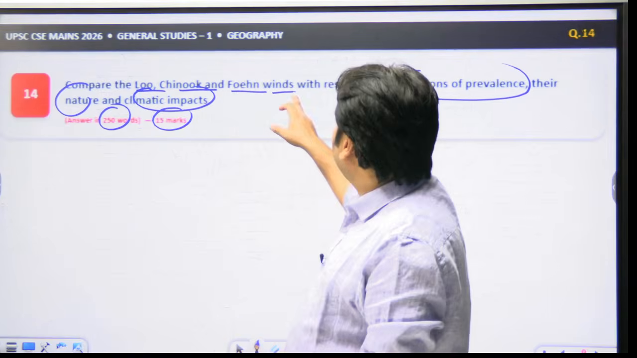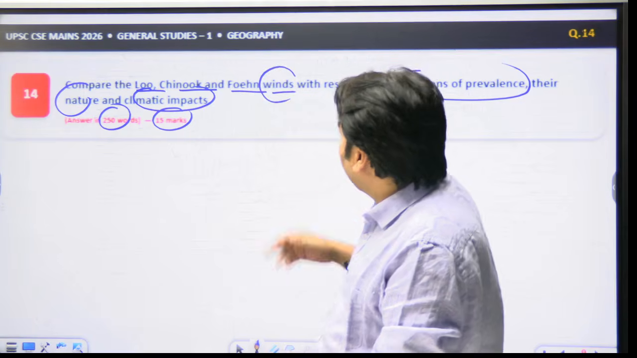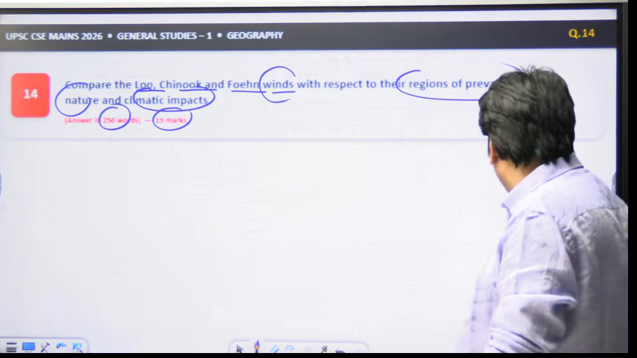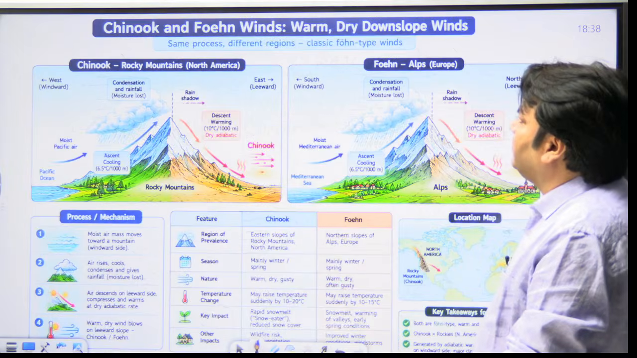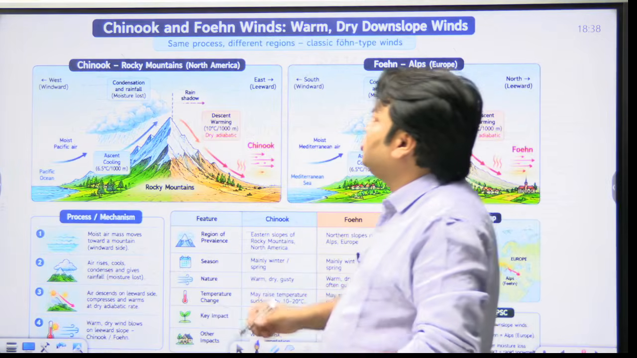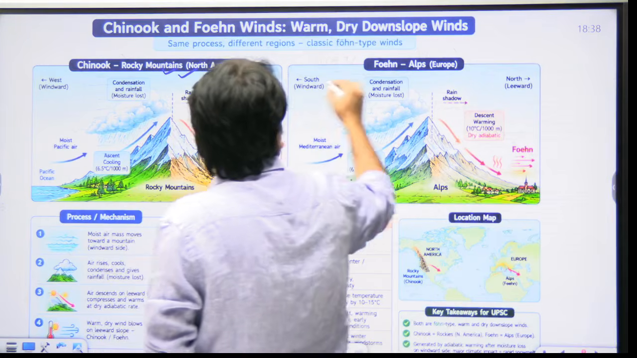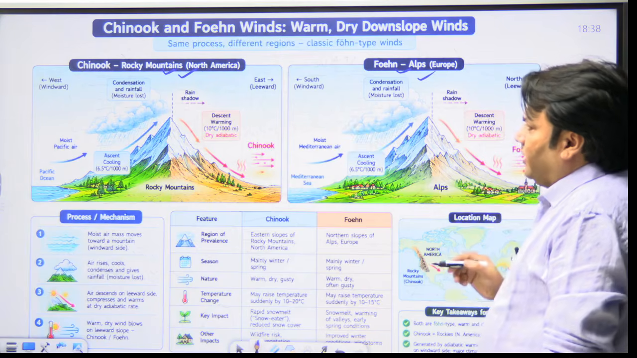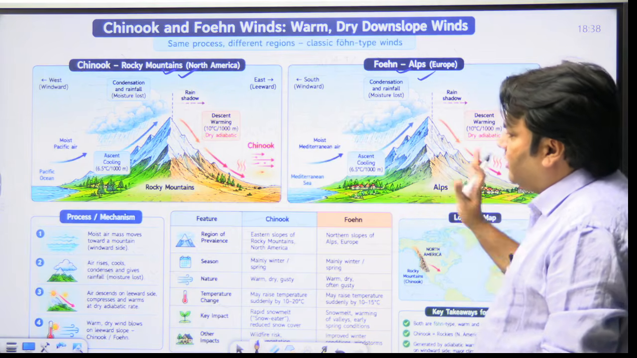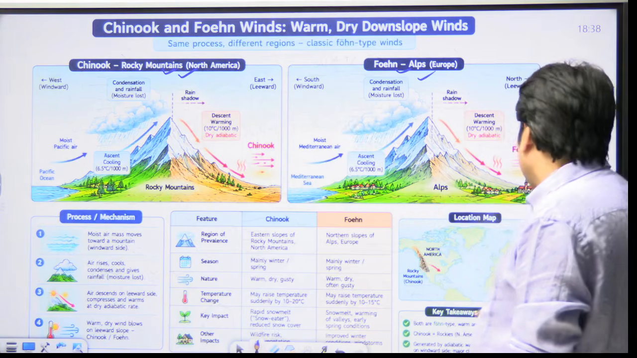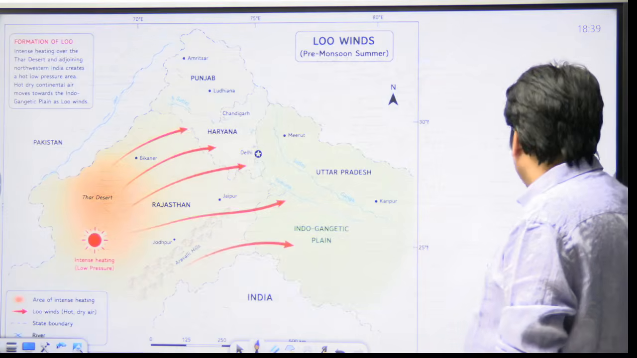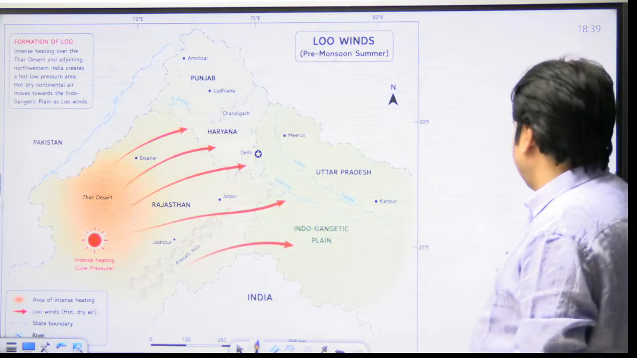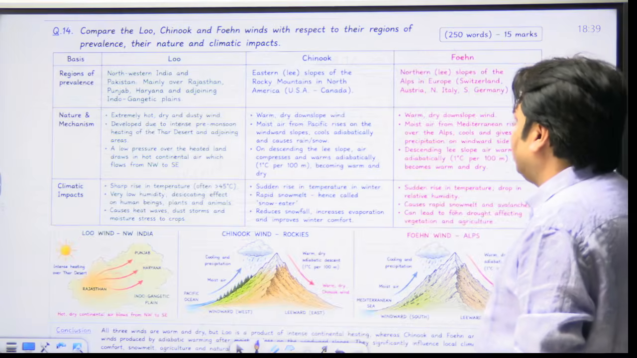So here it is talking about three wind systems: Lu, Chinook and Fawn winds. Chinook and Fawn are foehn-type wind systems, right? For example, Fawn, Alps, Europe; Chinook, Rocky Mountains, North America. This you have studied in your basic GS classes. Plus there is one more wind system, and that is Lu winds. So it is also asking about Lu winds.